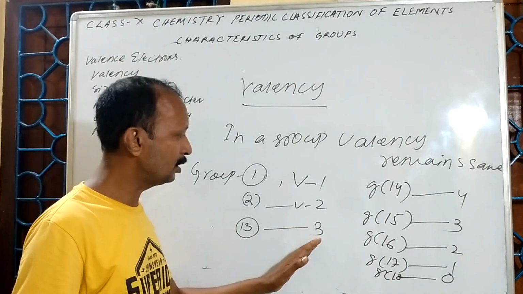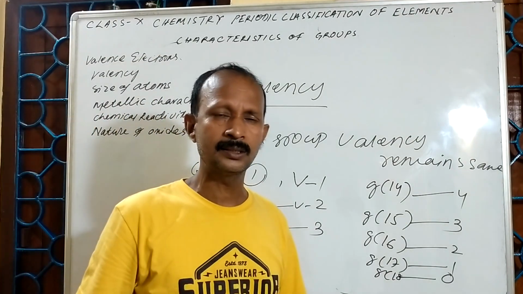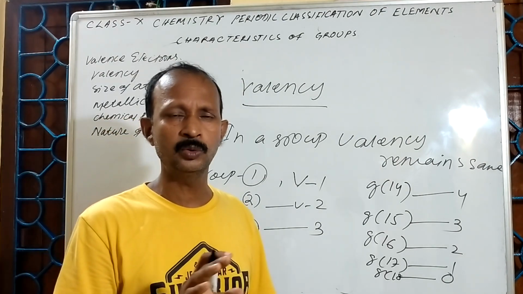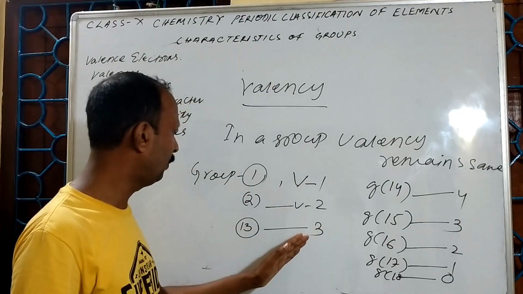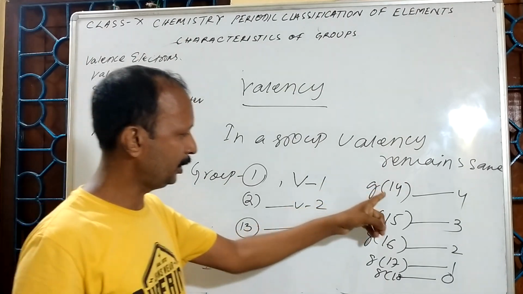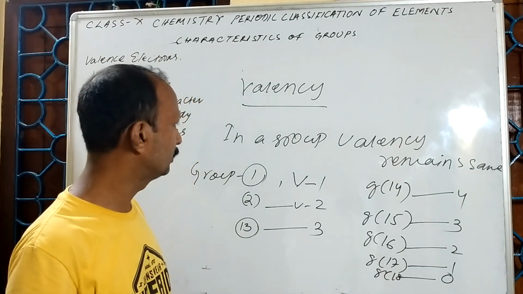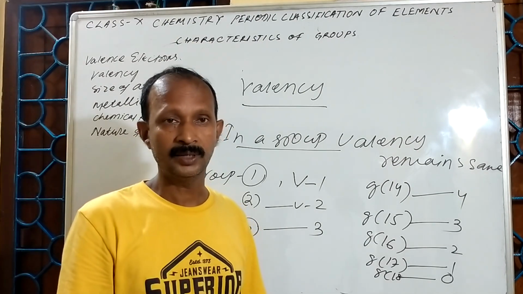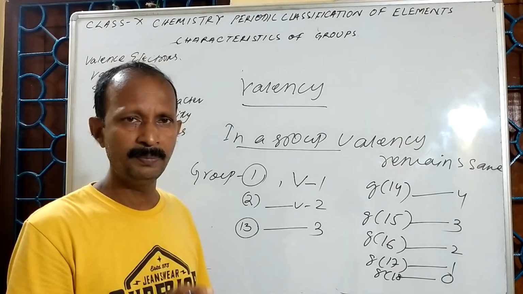Here I have mentioned the valency of representative elements. I have not discussed the transition elements or D block elements, which are not in the 10th class syllabus. So I have given the examples of group 1, group 2, group 13, 14, 15, 16, 17 and 18. But in a particular group, valency remains the same. It may be 1, 2, 3, 4, whatever it may be.